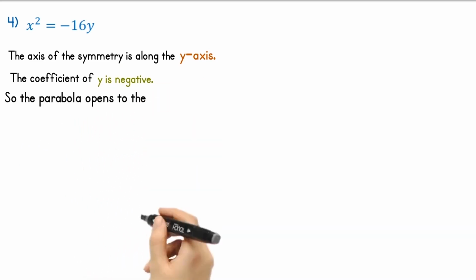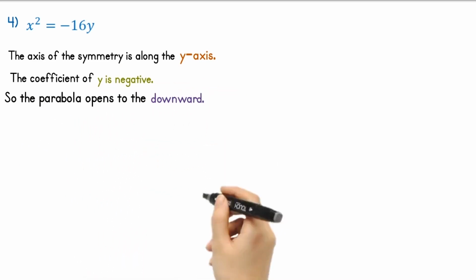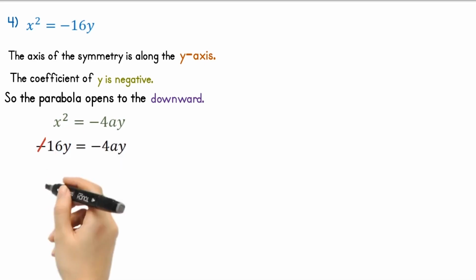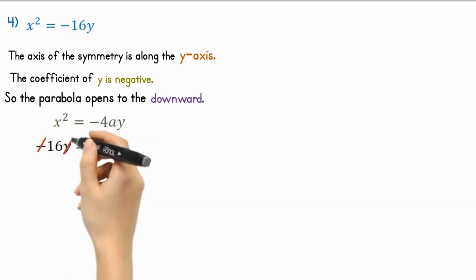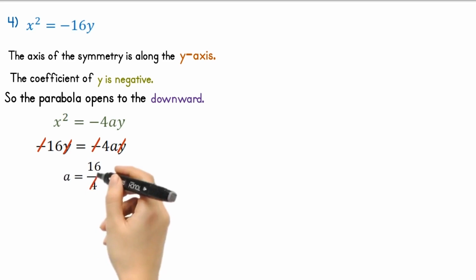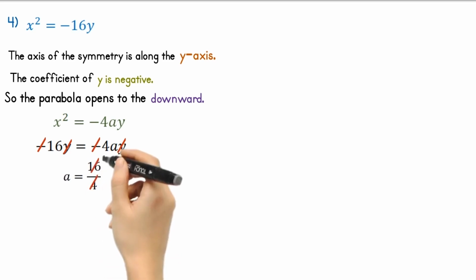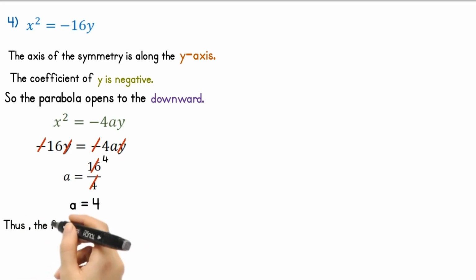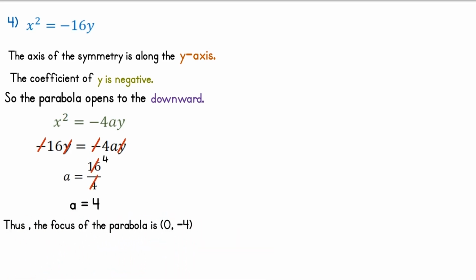Here equation for this parabola is x square is equal to minus 4a y, and substitute minus 16y for x square, which is then equal to minus 4a y. Here either side of minus and y will be cancelled out. This implies that a equals to 16 by 4, and after simplification we get a is equal to 4. Thus, the focus of the parabola is 0, minus 4.